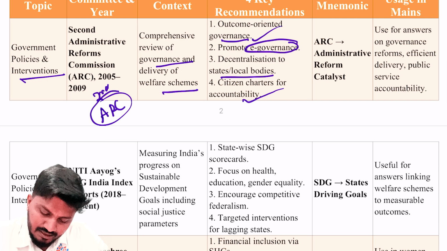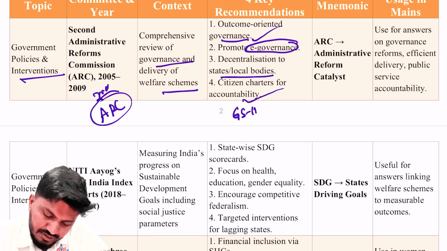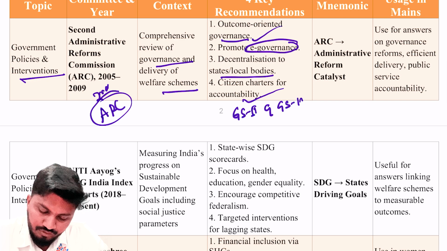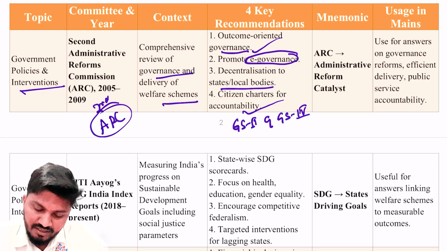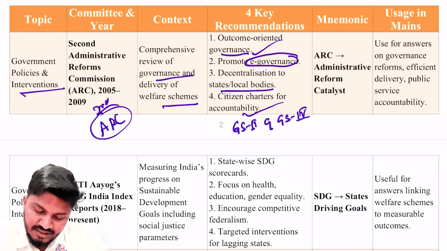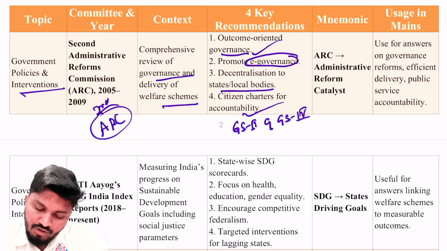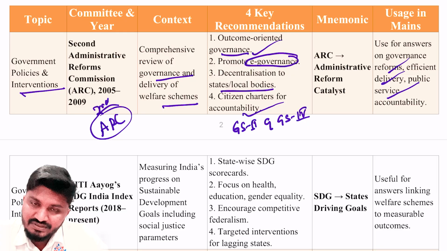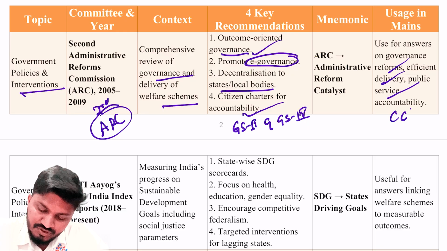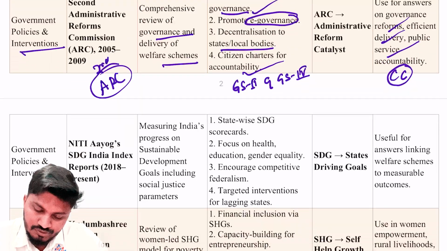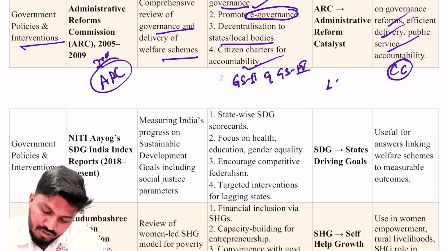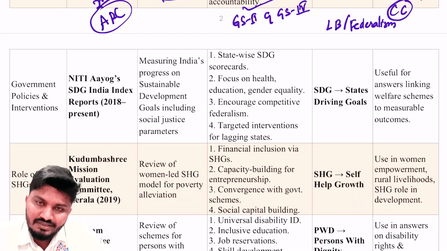So this can be used in GS2 as well as GS4. That is why it is very important. Mnemonic is ARC, administrative reform catalyst, which you will be remembering anyways. Usage in answers on government reforms, efficient delivery, public service accountability, and issues with respect to citizen charter. Very important. And also with respect to local bodies or any question regarding federalism. You can use this in all these aspects.